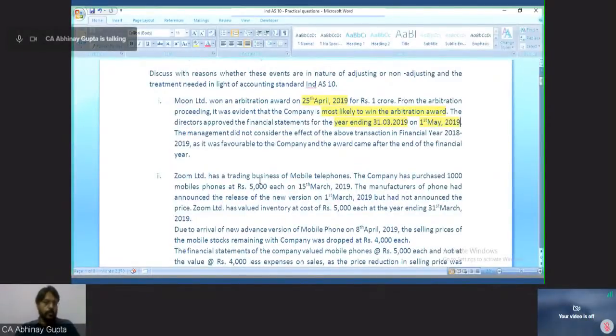First of all, you only need to tell me in your comment box whether in your opinion it is an adjusting event or a non-adjusting event. First tell me this, then tell me the reason, and then tell me what the amount is. If it is an adjusting event, you will be adjusting the financial statements, and how. That is all the ask from this question.